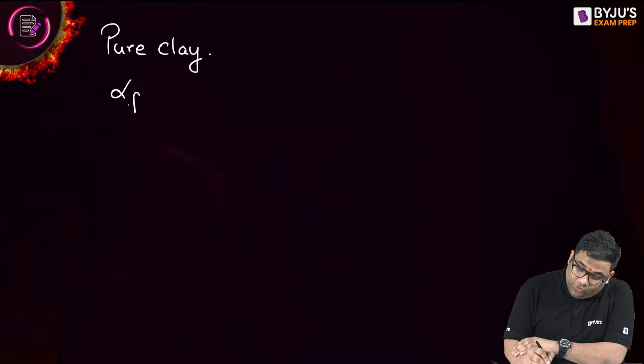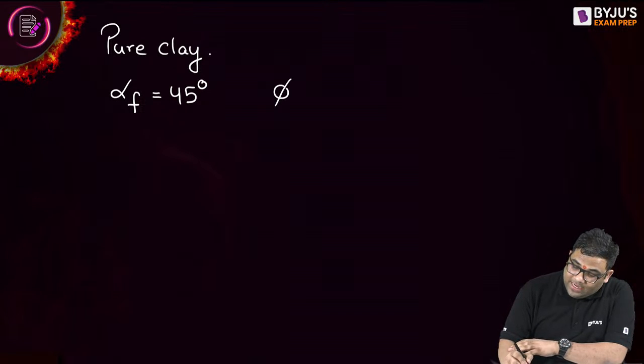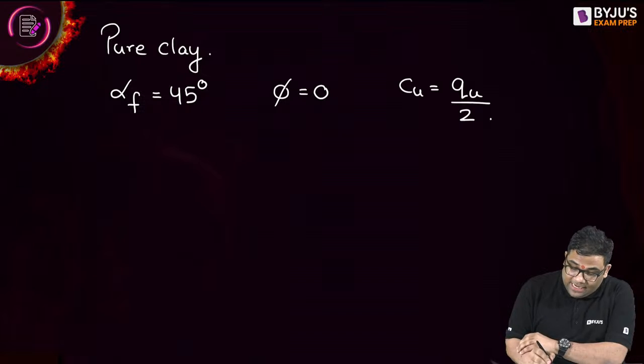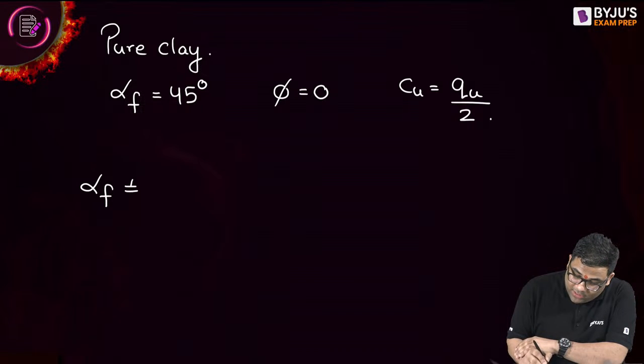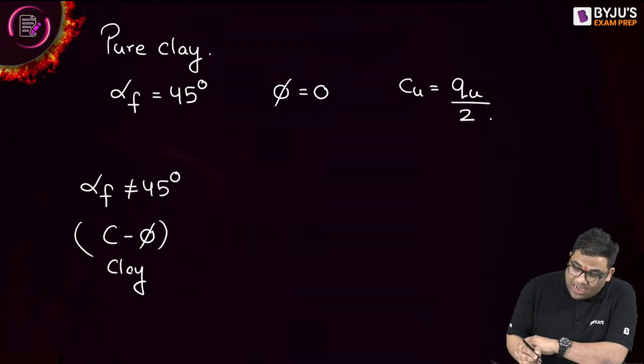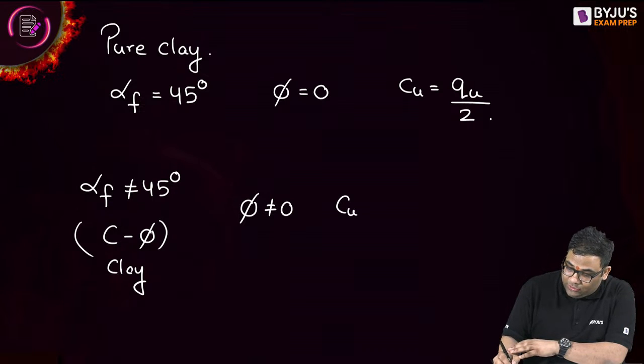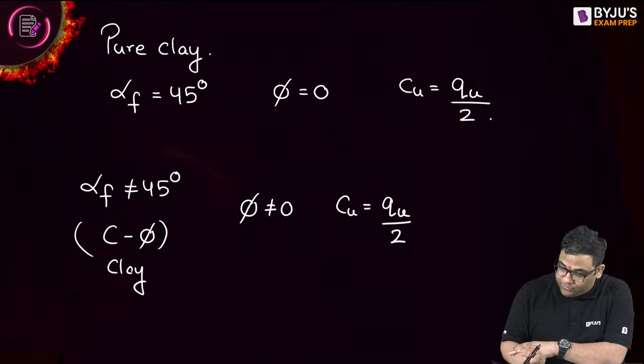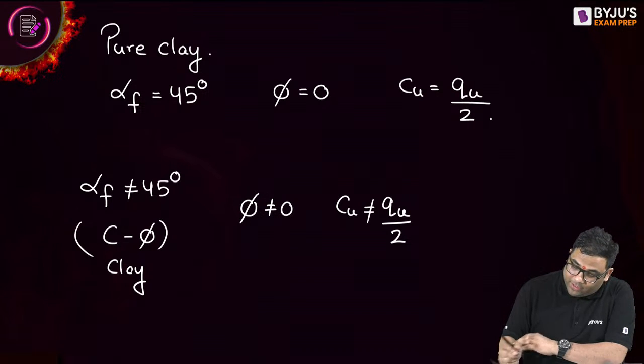Yes, if your alpha F is 45 degrees, then phi is 0, pure clay, and Cu will be equal to Qu by 2. And if alpha is not equal to 45 degrees, then it's a C-phi soil, that means a C-phi clay. Some value of phi is there, so phi is not 0 and Cu will not be equal to Qu by 2.